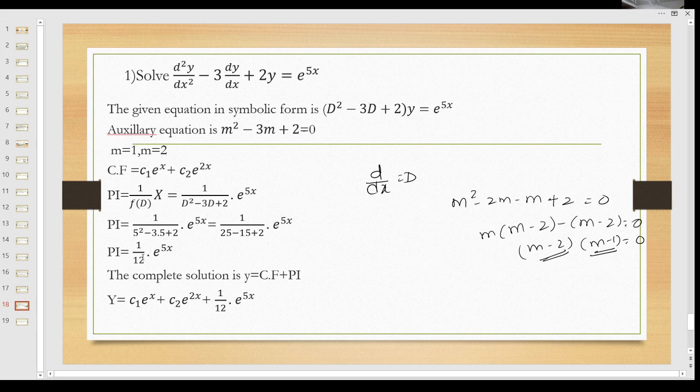Complementary function plus particular integral gives the complete solution of the given differential equation. Therefore y is equal to CF plus PI. So y is equal to c1 e power x plus c2 e power 2x, this is the complementary function, plus the particular integral 1 divided by 12 into e power 5x. So this is the solution.